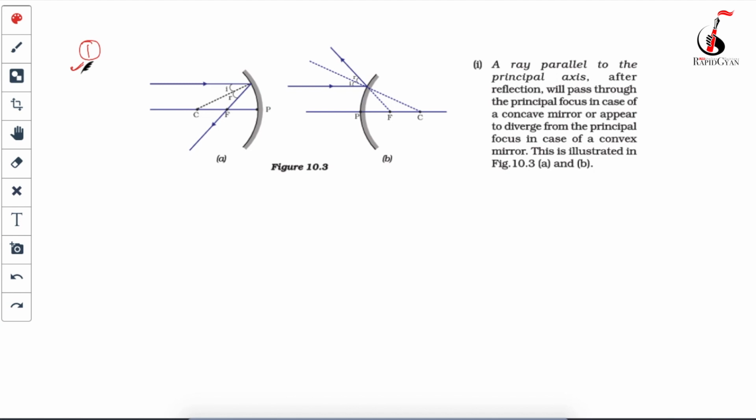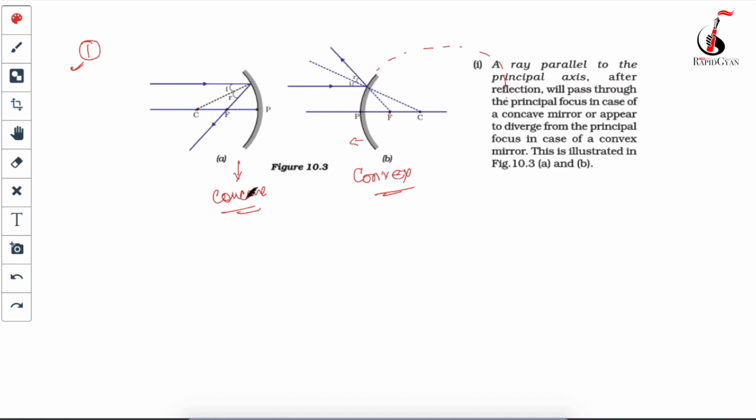So what's the first one? In this you can see that the reflecting surface is inside, so this is your concave mirror. And this one, where the reflecting surface is outside, is your convex mirror. I have already told you what C, F and P are. Remember, F and C will always be inside, because that is how we create the sphere.